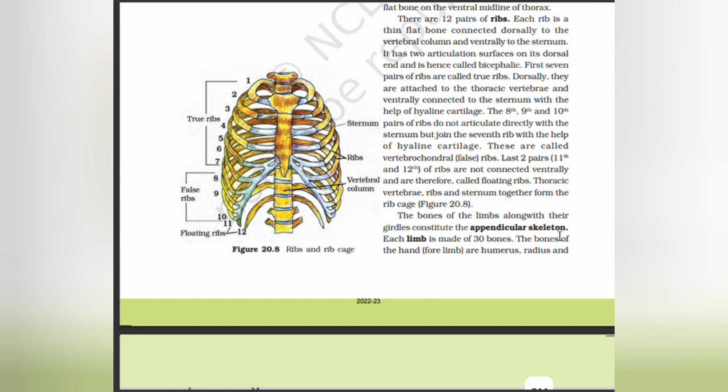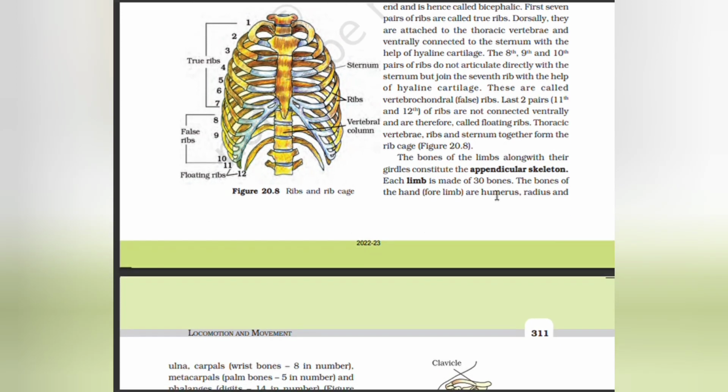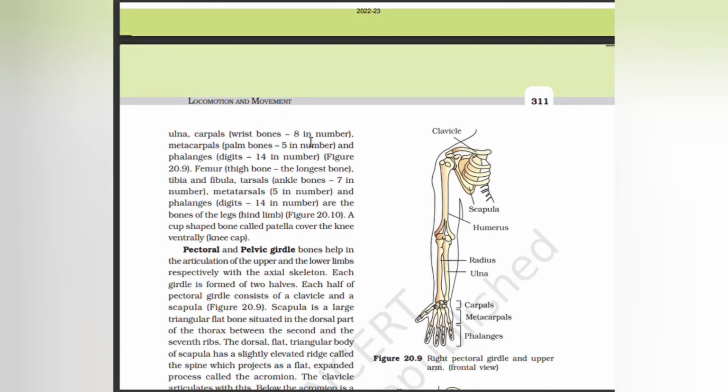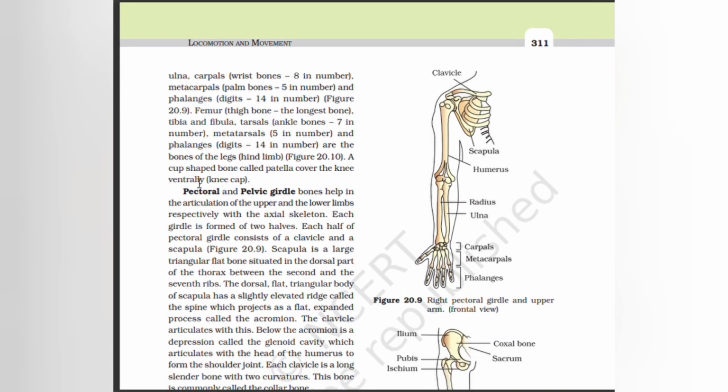Each limb is made up of 30 bones. The bones of the hand are humerus, radius and ulna; carpals, wrist bones, 8 in number; metacarpals, palm bones, 5 in number; and phalanges, digits, 14 in number. Femur, tibia and fibula, tarsals, metatarsals, 5 in number, and phalanges, digits, 14 in number, are the bones of the legs. A cup-shaped bone called patella covers the knee ventrally.